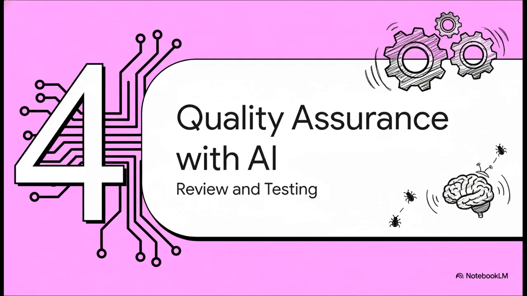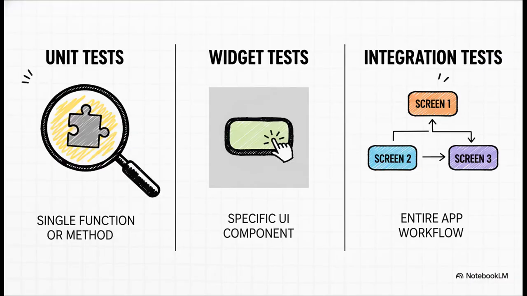Okay, so we've built some features, we're feeling good, but we're not done yet, right? Now we've got to make sure our app doesn't crash and burn. We need quality. And guess what? Your AI assistant is a total pro at this too. So real quick, just so we're on the same page, in Flutter, there are a few kinds of tests. You've got unit tests for tiny little functions, widget tests to make sure your buttons and sliders work, and integration tests that check the whole user journey from start to finish.